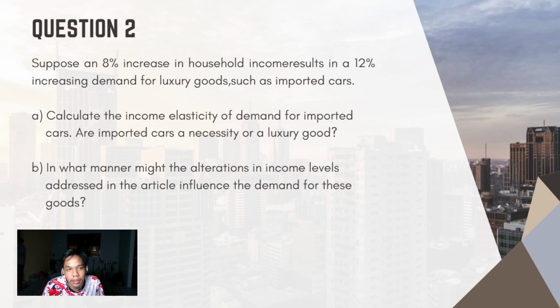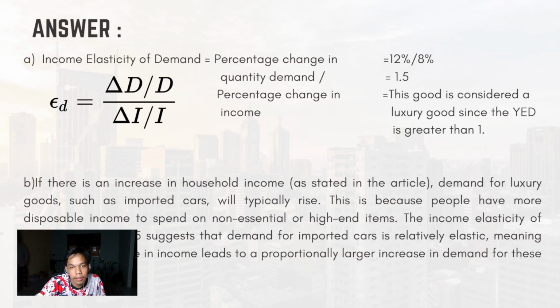When we get a calculation question, first of all, we need to list out all the data given. For question A, we are using the income elasticity of demand formula, which is the percentage change in quantity demanded divided by the percentage change in income. The percentage change in quantity demanded is 12% and the percentage change in income is 8%. All we need to do is divide it and we will get 1.5.